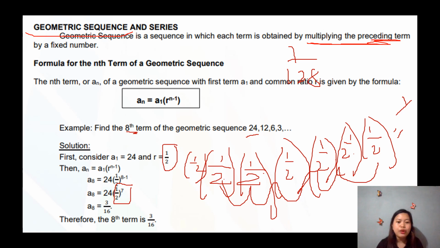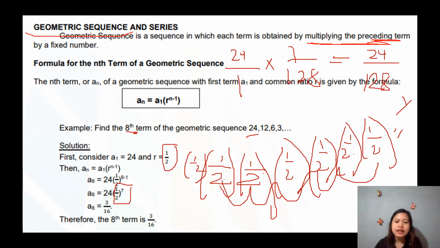Then we multiply 1/128 by 24. As I said earlier, whole numbers have a denominator of 1. So 24 times 1 is 24, and 1 times 128 is 128. Can we reduce it to lowest terms? Of course, by 8.